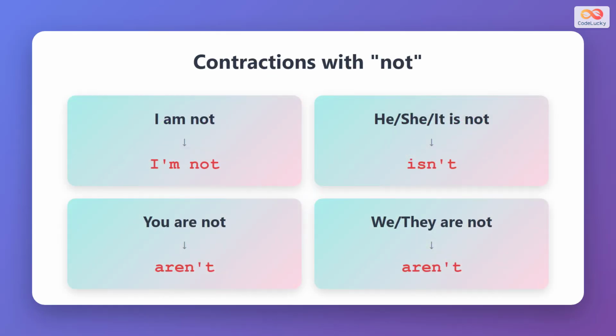In everyday English, we usually use contractions to sound more natural. With I am not, we contract it to I'm not. For he, she, or it with is not, we use isn't. For you, we, and they with are not, we use aren't. These contractions make your speech flow better and sound more like a native speaker.